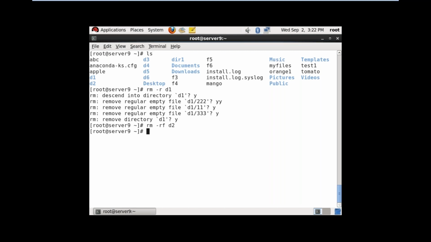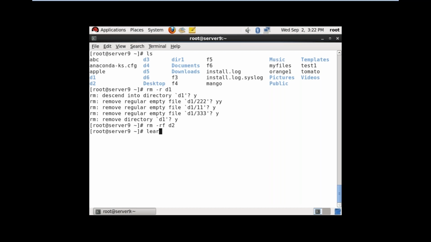Remove a directory, rm space hyphen r. Remove a file, rm space just file name. It will ask you the confirmation. So if you want to remove a file forcefully, rm space hyphen f. Remove a directory forcefully, rm space hyphen rf. To remove all the files and directories without any confirmation.